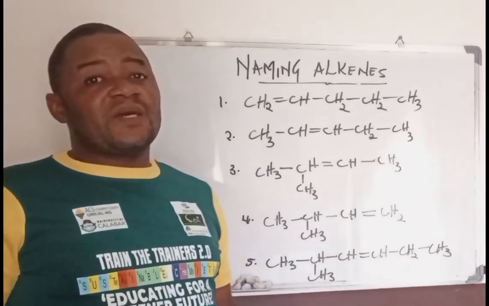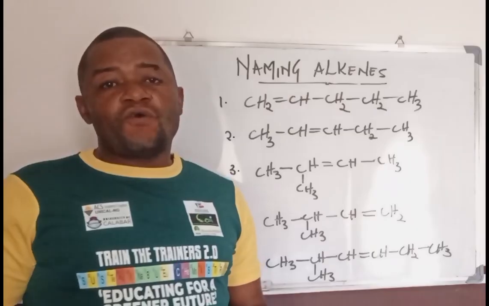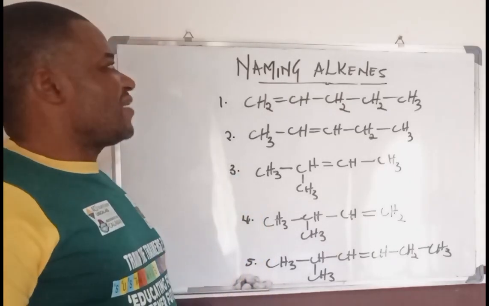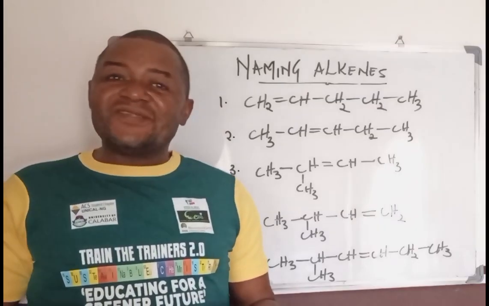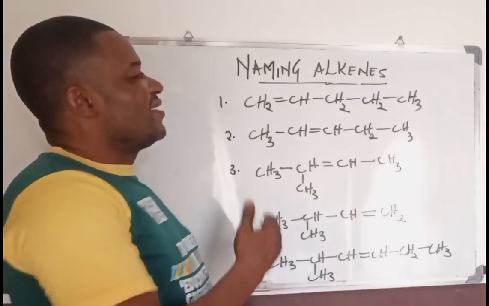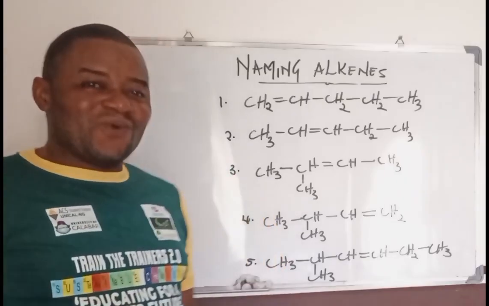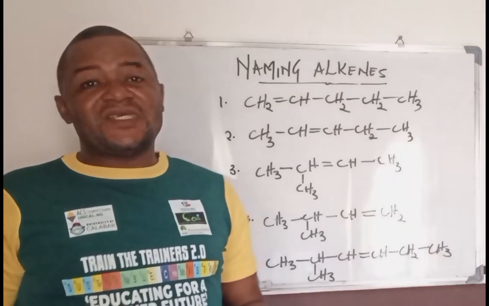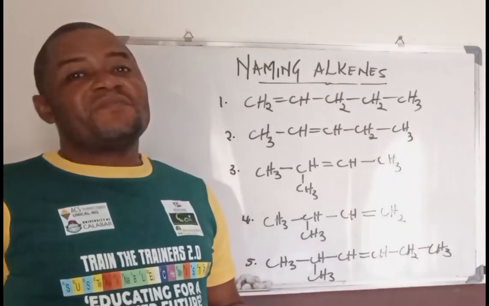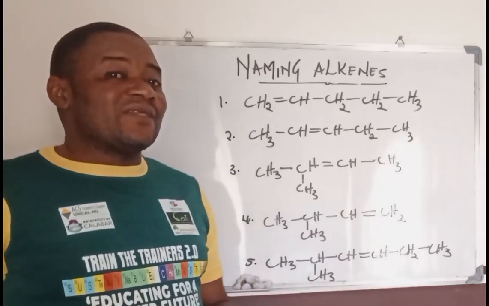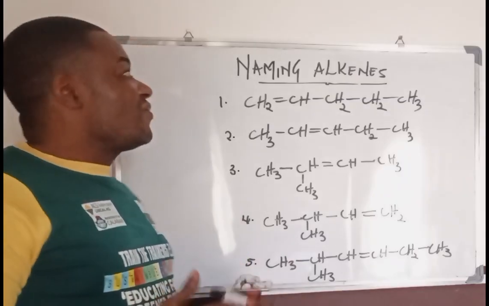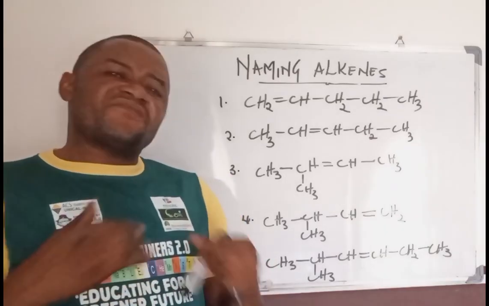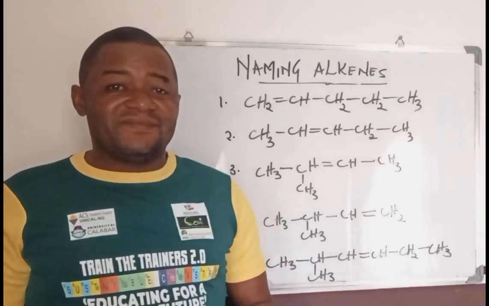That is the cardinal reason why alkenes are described as unsaturated, added to the fact that they possess carbon-carbon double bonds. Also, like I mentioned in our previous class, alkenes undergo addition reactions. They are unsaturated hydrocarbons, and that addition reaction is what makes them very different from the alkanes.